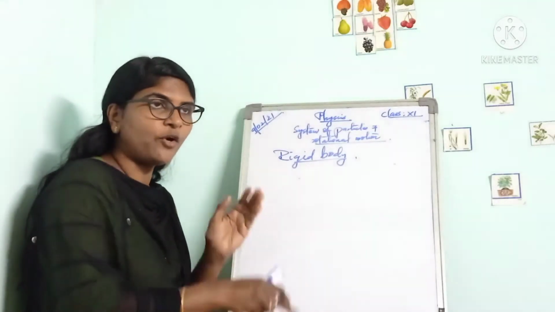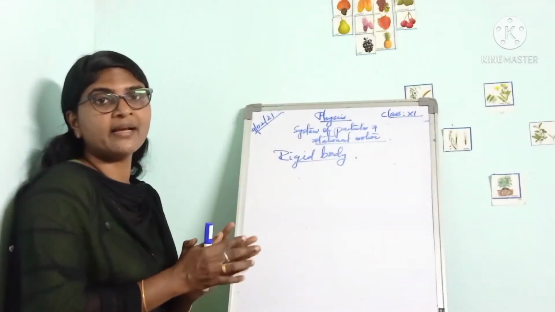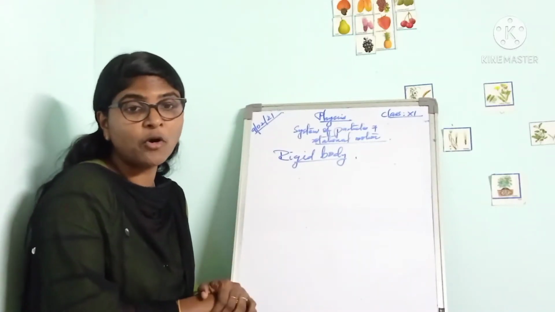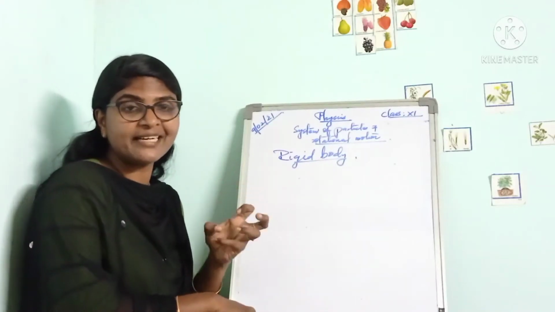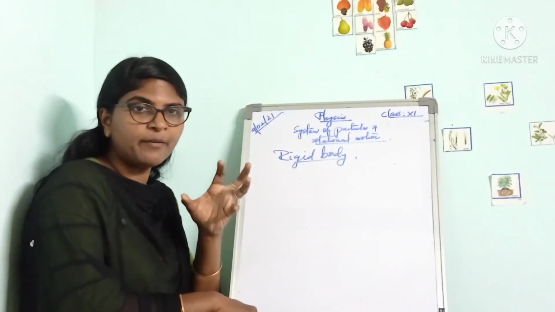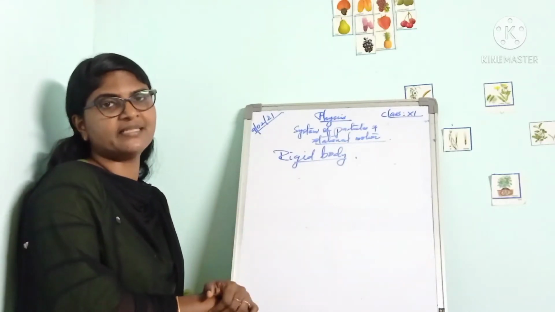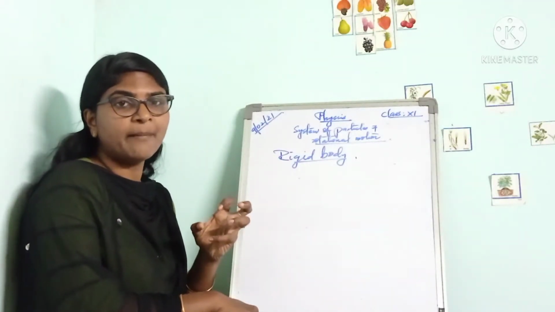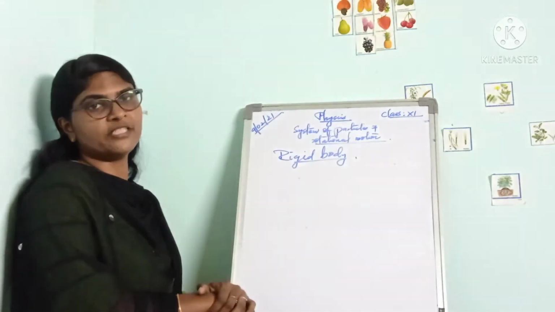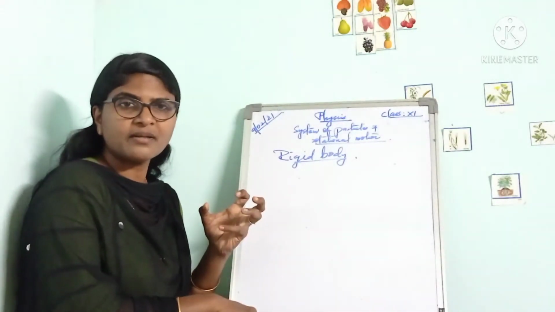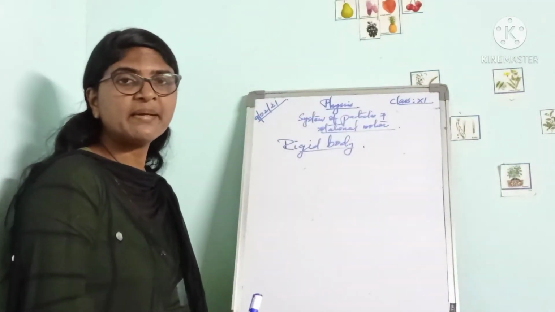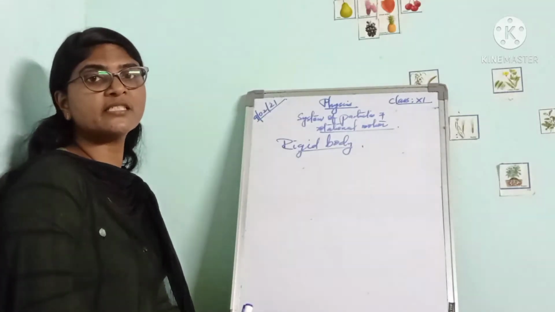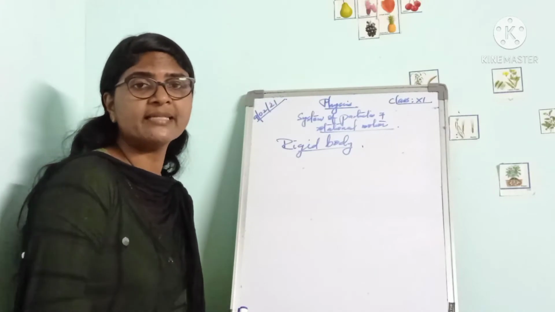A rigid body consists of an assembly of point objects, and the mutual distance between different point objects remains unchanged during the motion of the rigid body. That is the peculiarity of the rigid body. The rigid body can be considered as a collection of several point objects, and during its motion, the distance between the point objects remains unchanged.